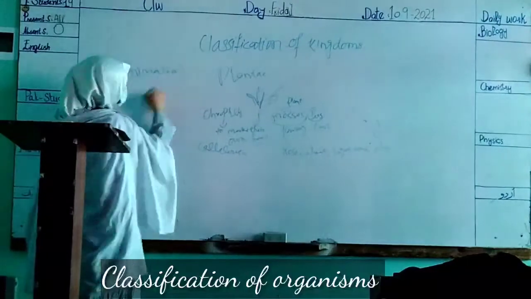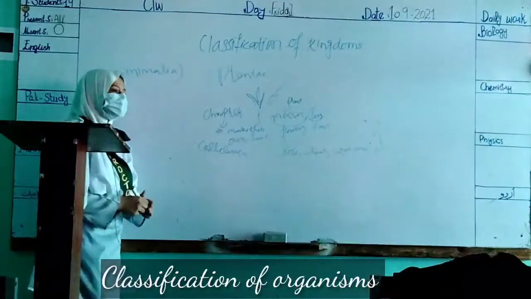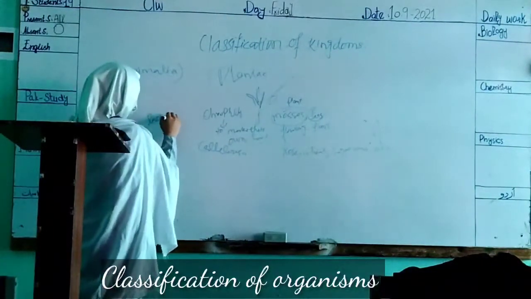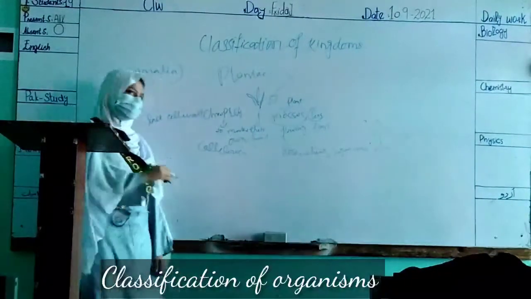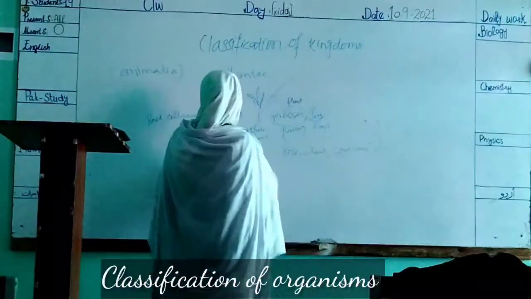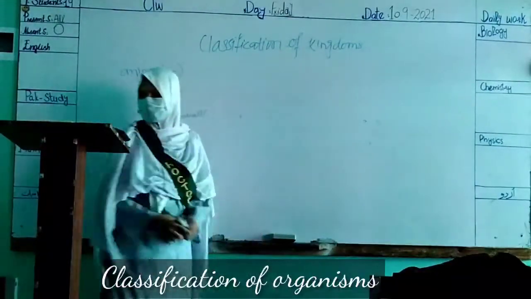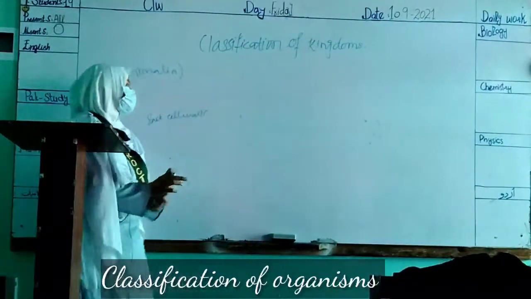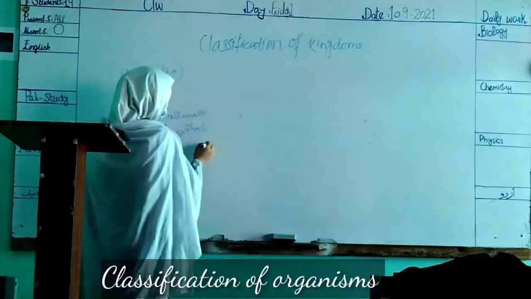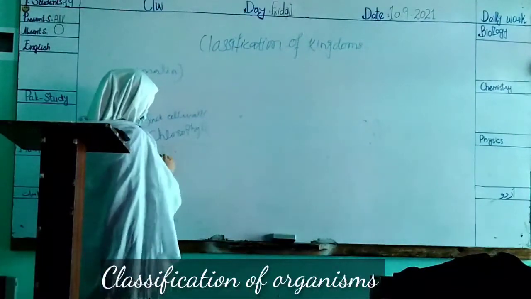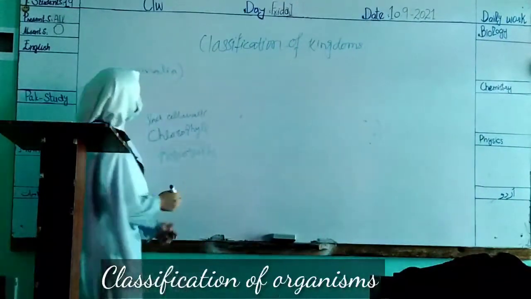And the fifth and last kingdom is Kingdom Animalia. They are multicellular and eukaryotic, and they lack a cell wall. What is meant by lack of cell wall? It means they do not have a cell wall. And they do not have chlorophyll. They are heterotrophic. They get food from plants.